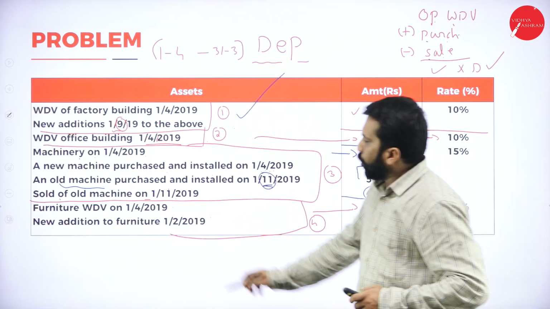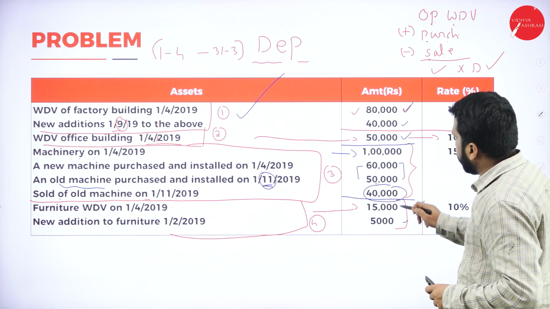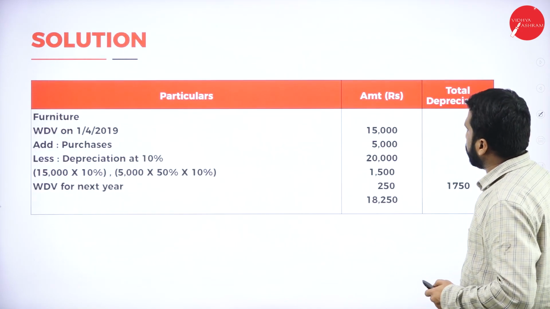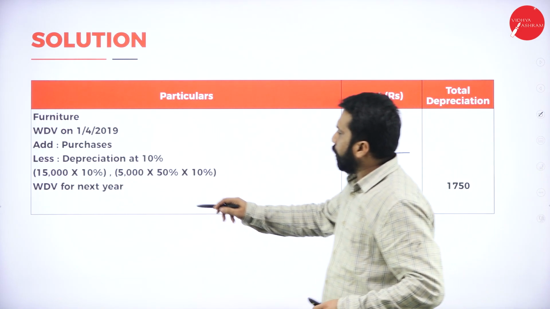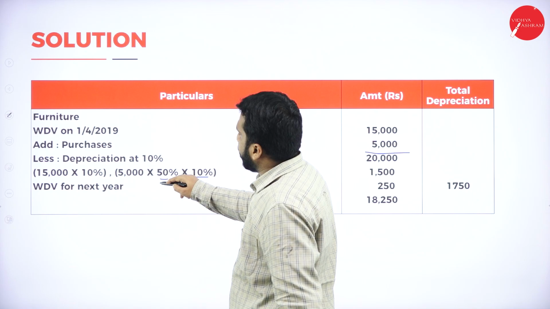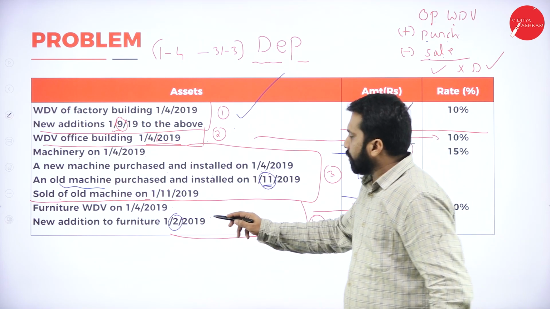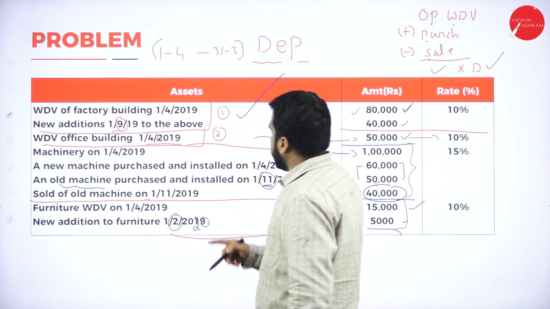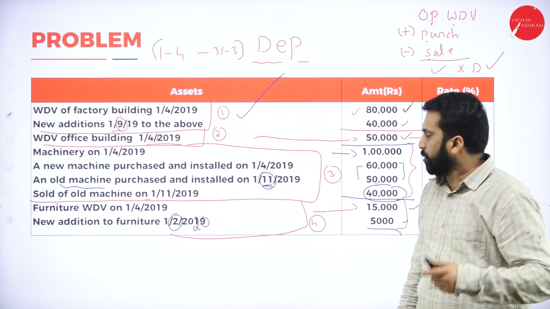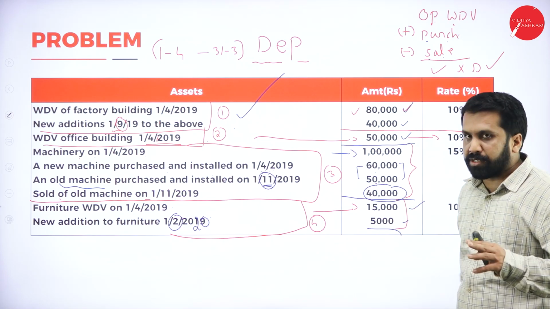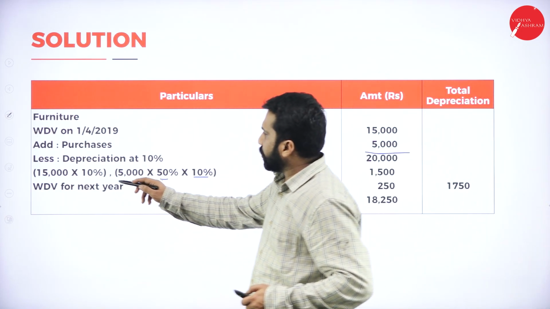Furniture is pending. Opening is how much? 15,000. Addition of furniture is how much? 5,000. 15 plus 5? 20. Calculate depreciation on 20, at 10%. Why is it 50% of 10%? Because purchased after Gandhi Jayanti. Till March, it is after Gandhi Jayanti only. So we should consider what? 15 plus 5, it is 20,000. And this will be 20,000 on that separate calculation.